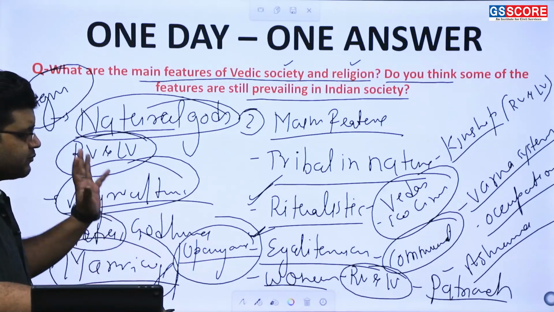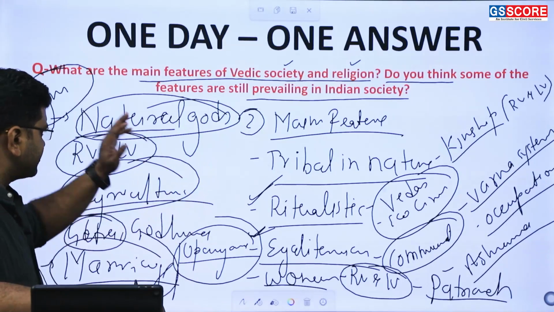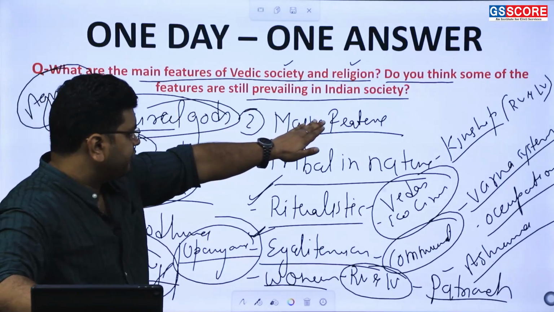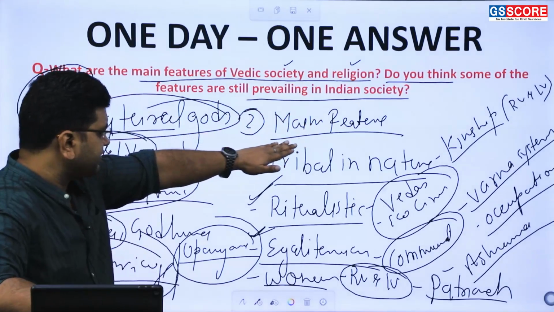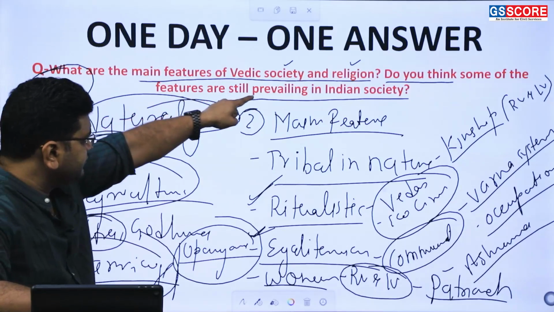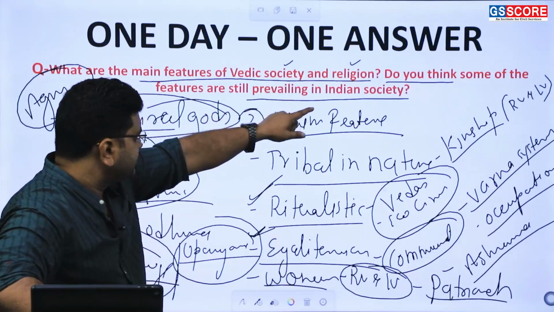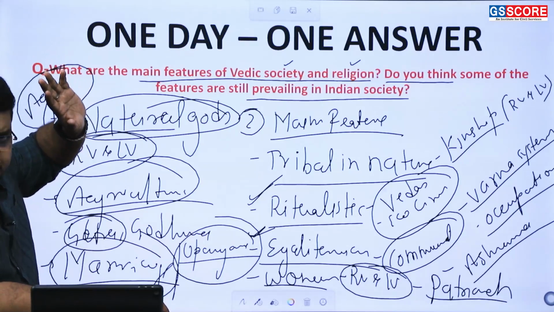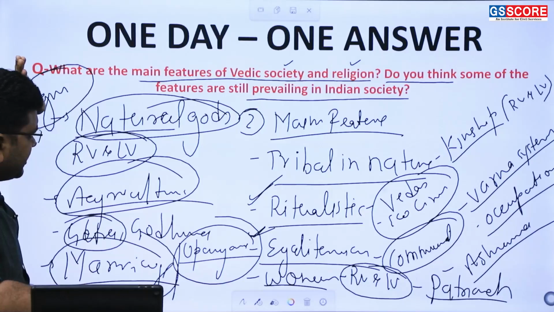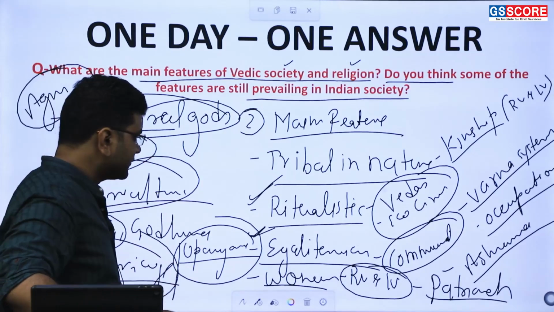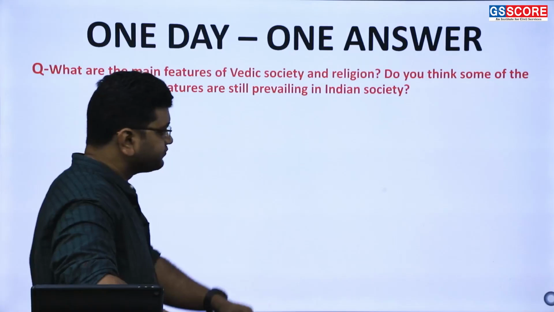Okay, I hope this point is clear to you, how to structure a question. Three parts: introduction part, main body part. First we have to answer the society and religion, the main features. Then connecting the main features. Third part, we will discuss the prevailing features in Indian society which can be seen from the Vedic society and religion, the features which are still prevailing in Indian society. Then conclude the answer. I hope this point is clear to you.